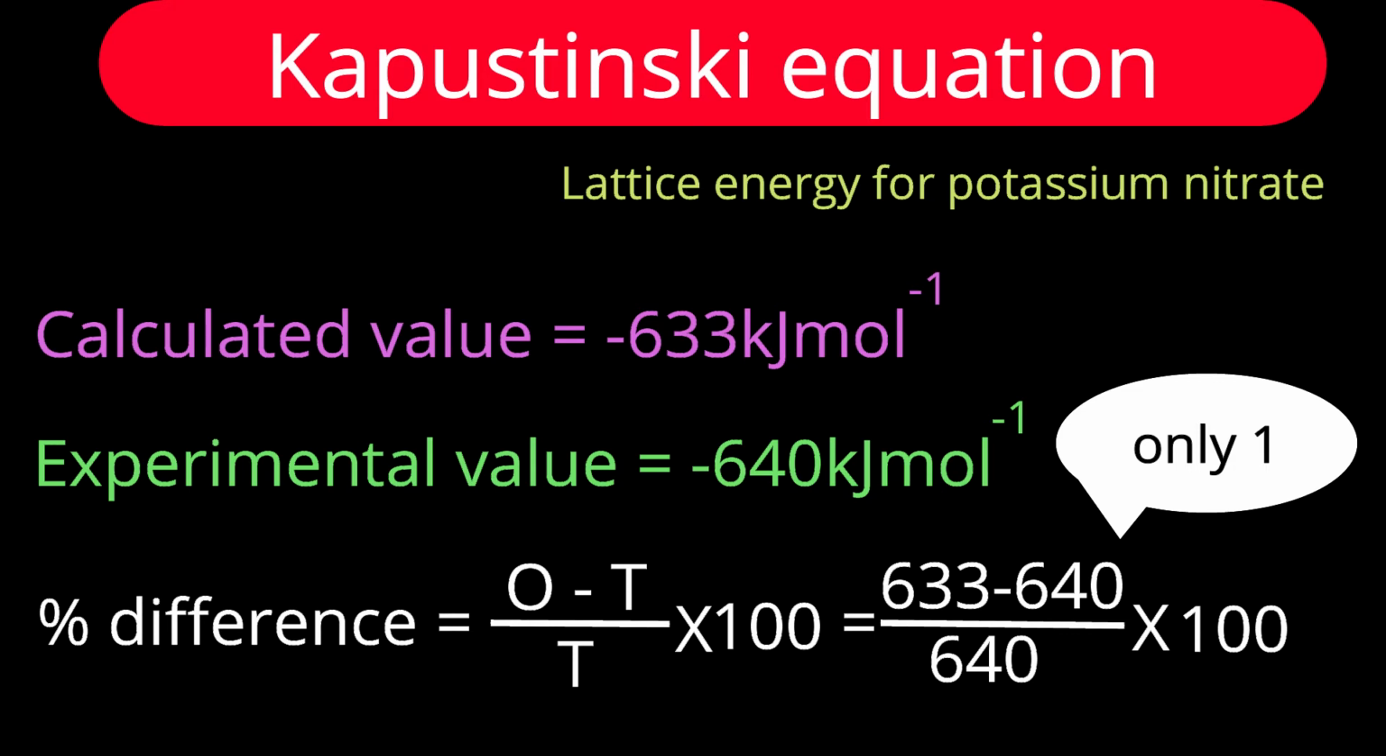You will find it is merely 1%. That means we found the lattice energy for potassium nitrate to good accuracy. Is it only for potassium nitrate, or are there other salts for which we get values in such good approximation? Let us see by a further example.